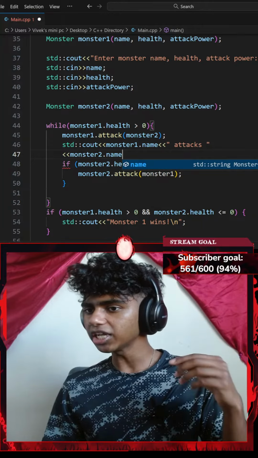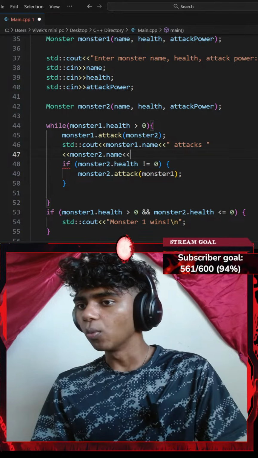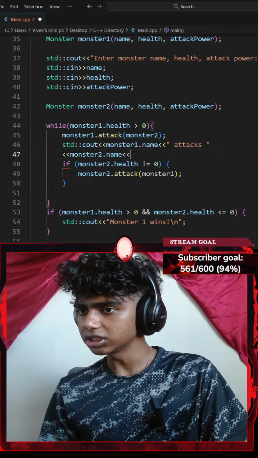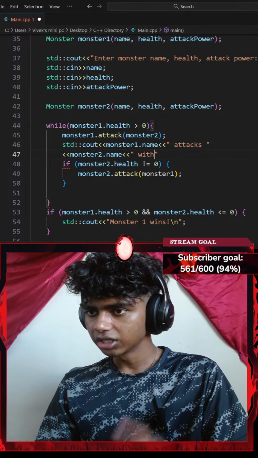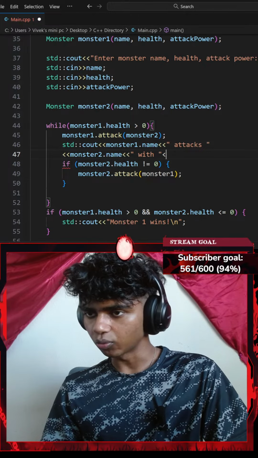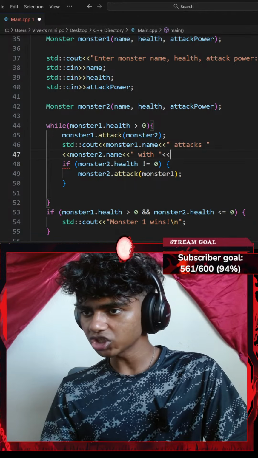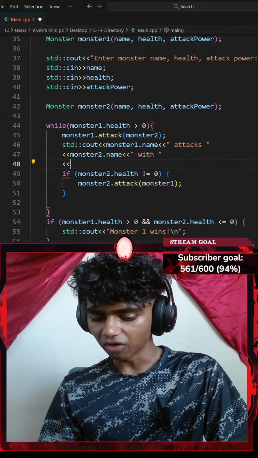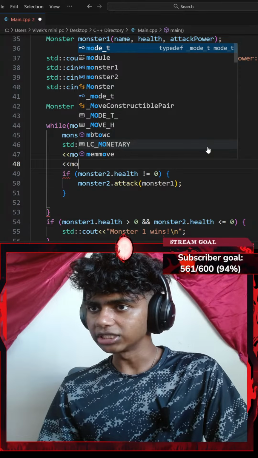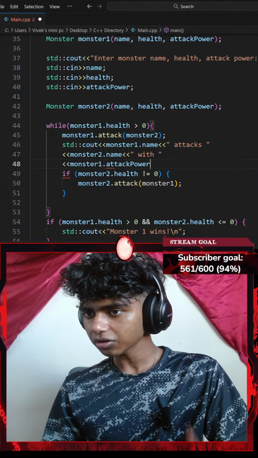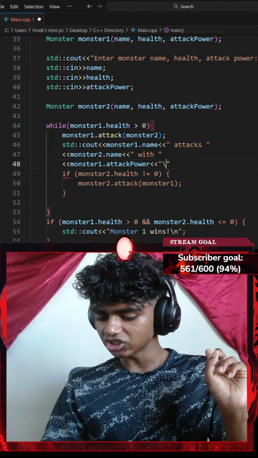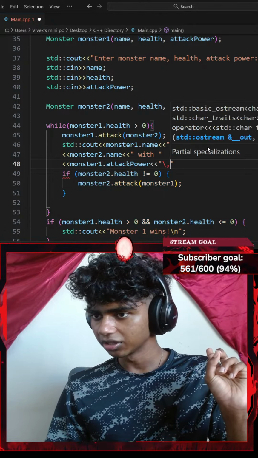So monster1 dot name attacks monster2 dot name with another insertion operator. Let's go with something like with some HP. Let's go with another insertion operator of monster1 dot attack power. There we go. And then I'll go with a new line ending with a semicolon.